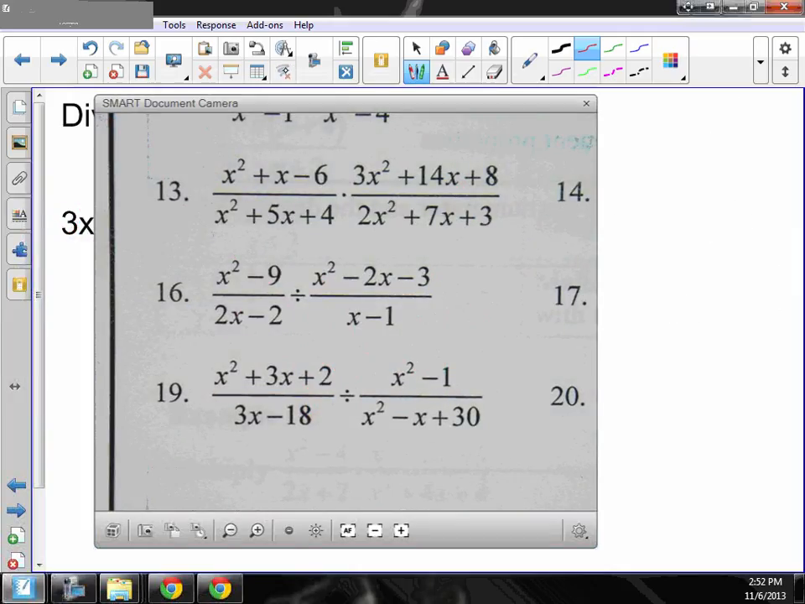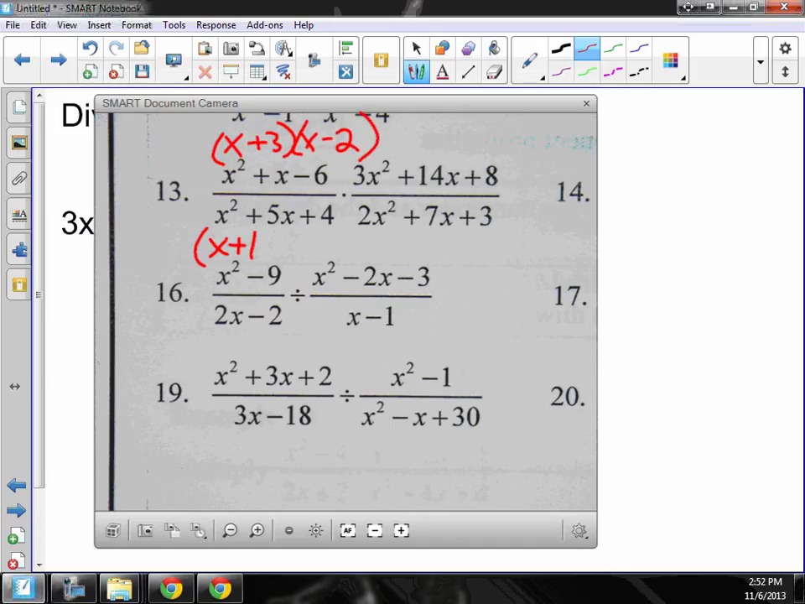So, all right, this one is x plus 3, x minus 2. This one is going to be x plus 1 and x plus 4. All right. For this one, I get 6x squared. And I'm trying to create a 7, which is easy. 1 and 6. So 2x squared plus x plus 6x plus 3.